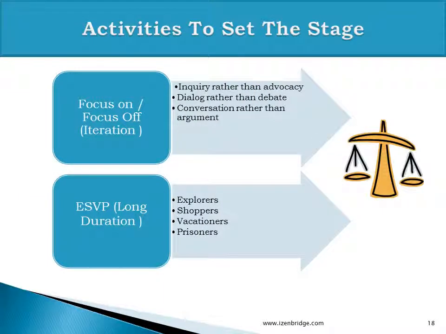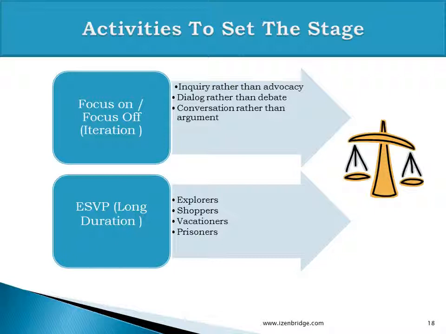Now, for various stages, we can use a different type of activities as per the stage goal. So for example, initially we talk about setting the stage. When we are setting the stage, we need to agree on the agenda. So while agreeing on the agenda, we can use an activity called focus on, focus off. Focus on, focus off talks about what items we want to focus more on in a particular meeting. For example, we will focus more on dialogue rather than debate. We focus more on conversation rather than argument. So as a group, we decide what elements we should focus more on during the retrospective meeting.